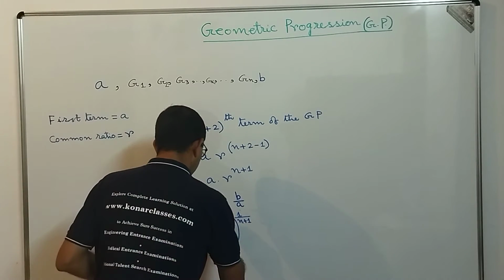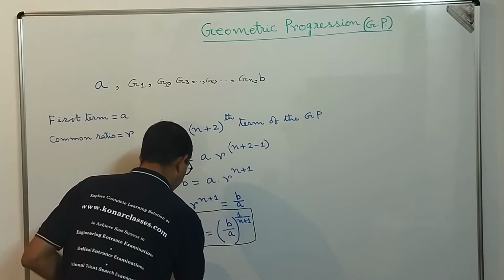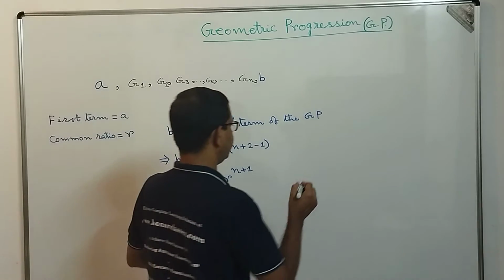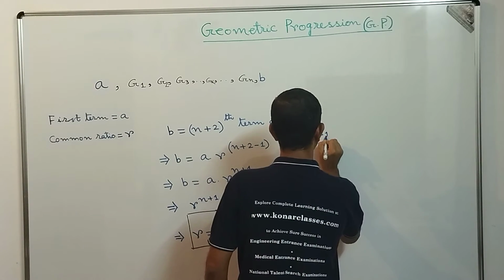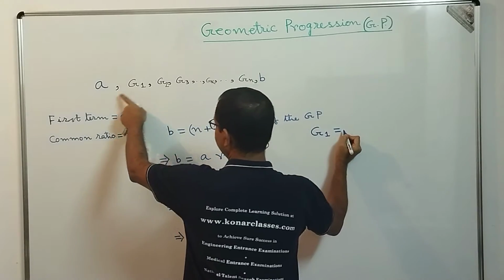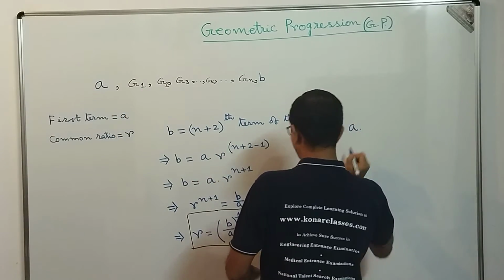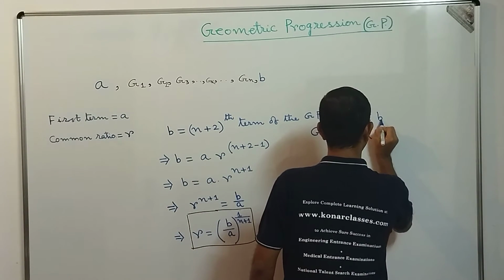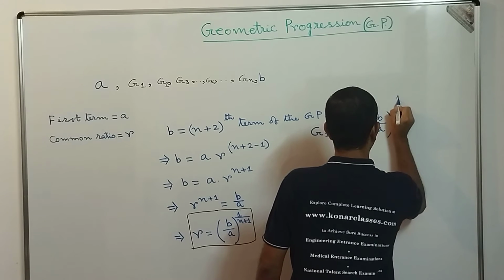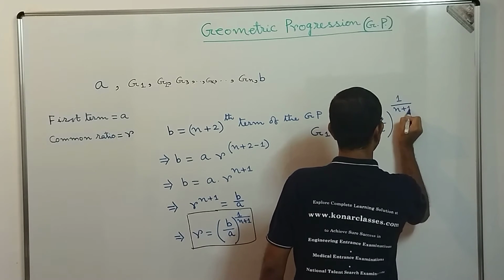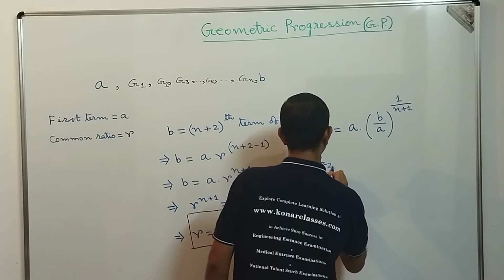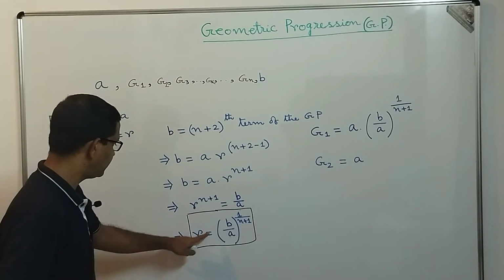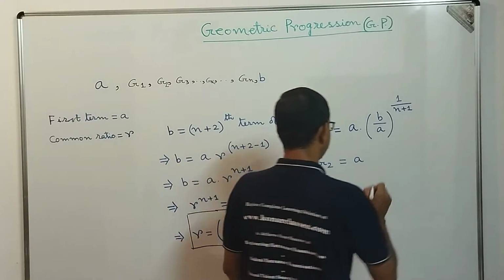So now, dear students, as we found the value of R in terms of A, B and n, it is very easy to find the value of G1. So let's see how we can find the value of G1, that is the first geometric mean. G1 is nothing but A into R. What is R? A into B by A power 1 by n plus 1. Correct? What will be the value of G2? That is the second geometric mean. So it is A into R to the power 2. That means A into B by A power 2 by n plus 1.